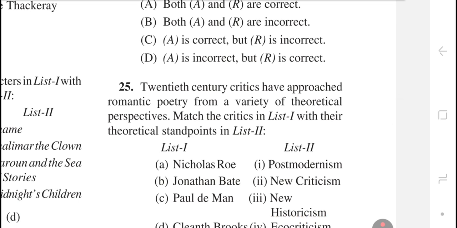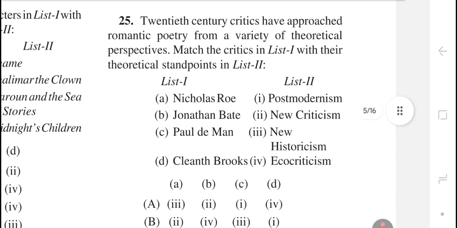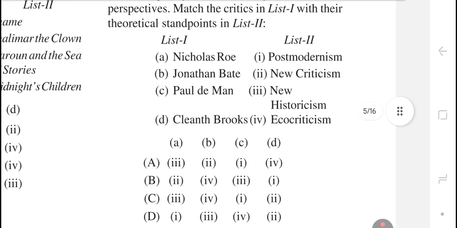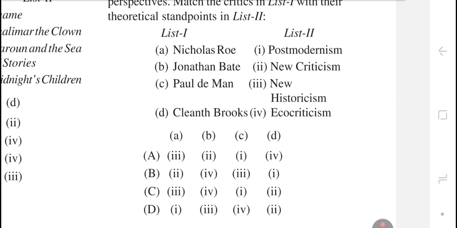Question number 25. 20th century critics have approached romantic poetry from a variety of theoretical perspectives. Match the critics in list 1 with their theoretical standpoints in list 2. The right answer is option number C, Marjorie Levinson, New Historicism, Jonathan Bate, Eco-criticism, Paul de Man, Postmodernism, Cleanth Brooks, New Criticism.